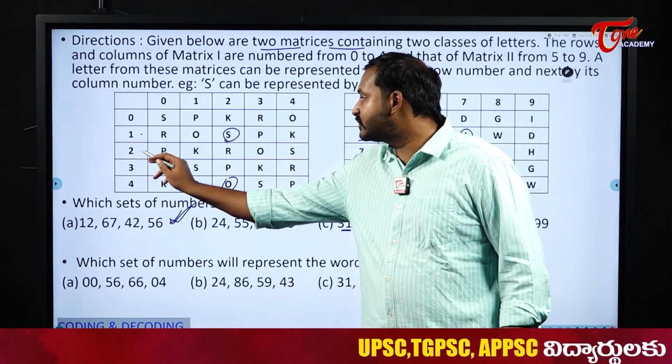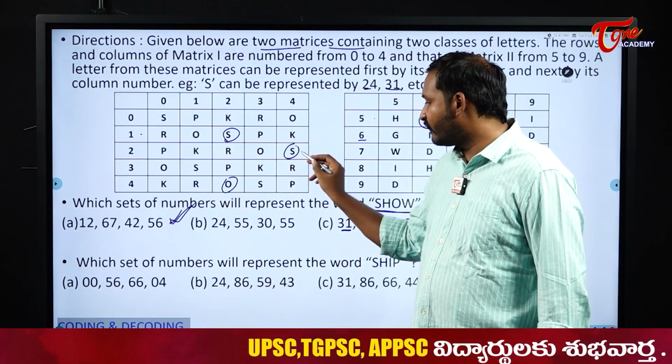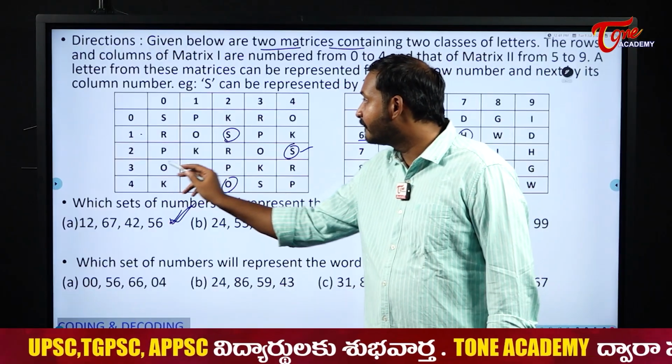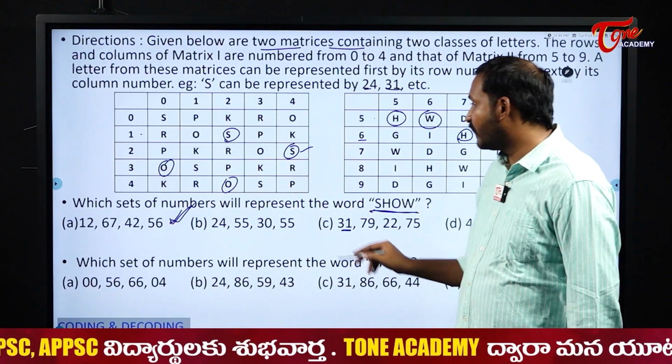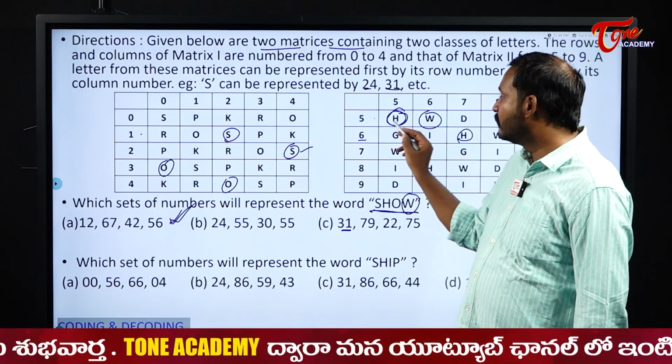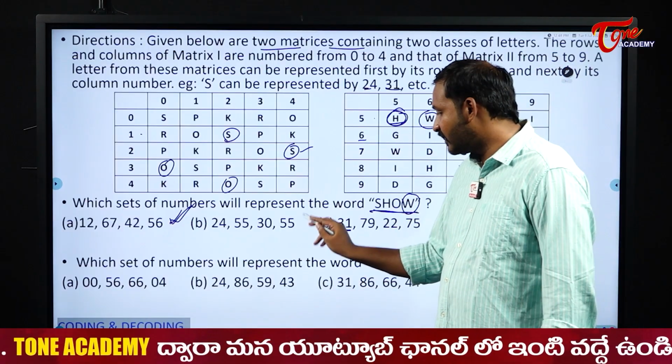2, 4. What is 2 and 4? Yes. Okay, fine. Next 5, 5. What is it? H. That is also fine. 3, 0. O. That is also fine. 5, 5. What is it? H. But what should I have here? Actually W. But I got 5, 5 once again, right? So that is not my answer.